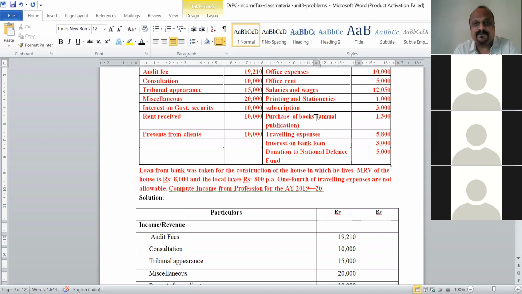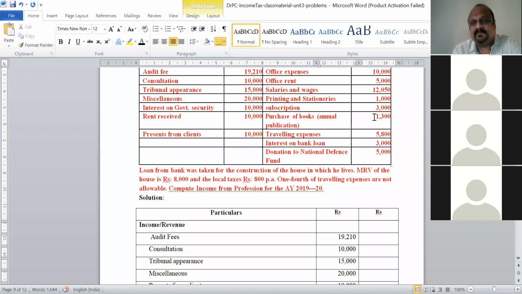One more piece of information for you. Earlier, before 2017-18, purchase of books of annual publication nature had 100% depreciation permitted. But the latest rule says that only 40% depreciation is permitted. Only 40% is allowed as expenditure for this year. Next year, again 40% of whatever WDV remains will be used. So for this year, 40% of 1,300 should be used.